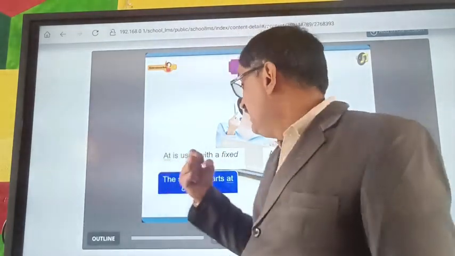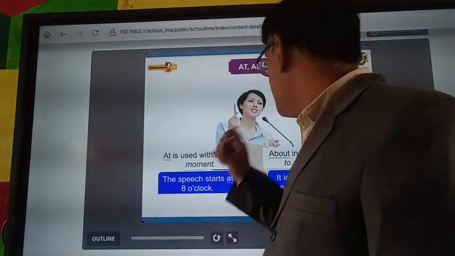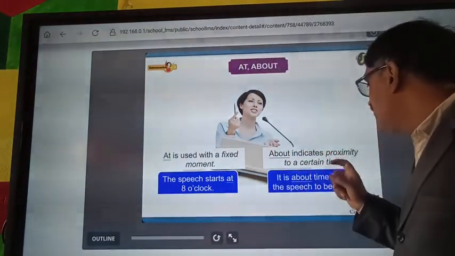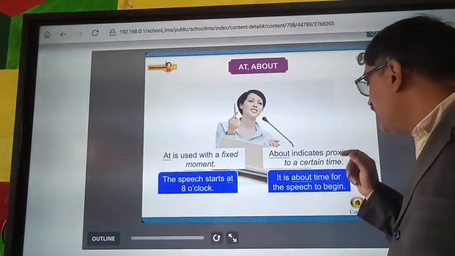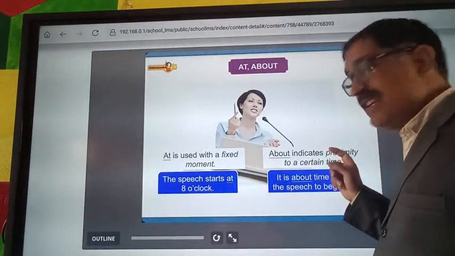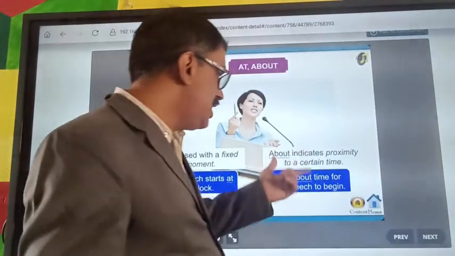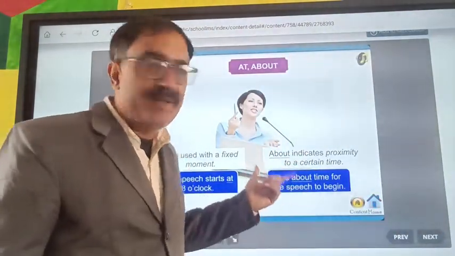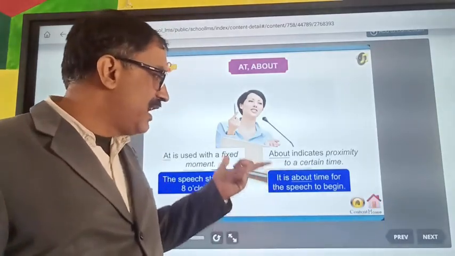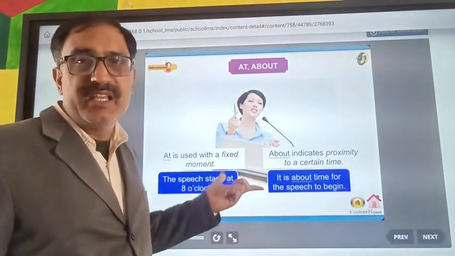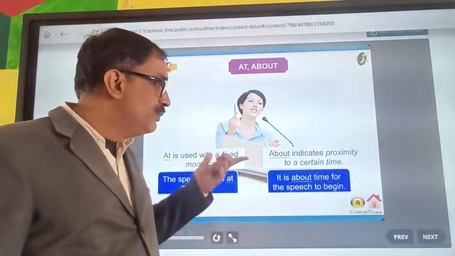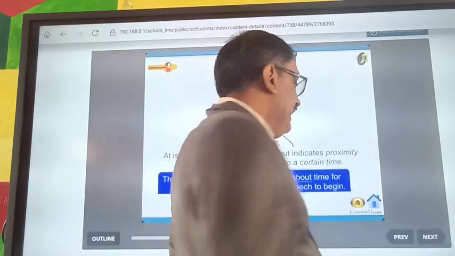About indicates proximity to a certain time. It is about time for the speech to begin.